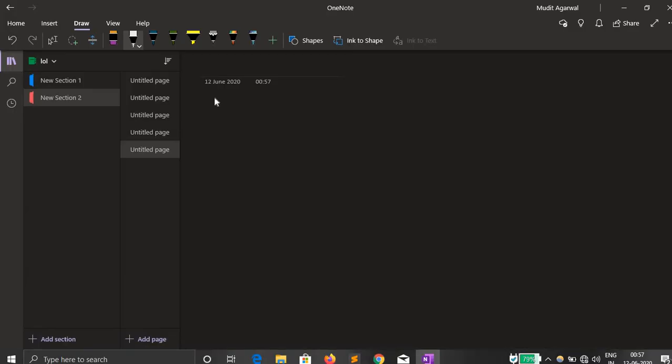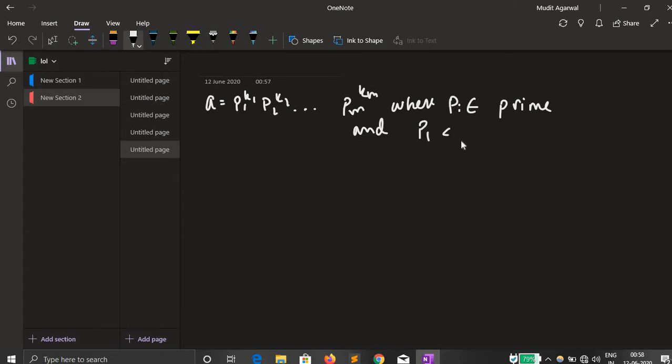Suppose the number a is equal to p1 power k1, p2 power k2 till pm power km, where pi belong to the prime numbers and p1 less than p2 less than and so on, it's given in ascending order.